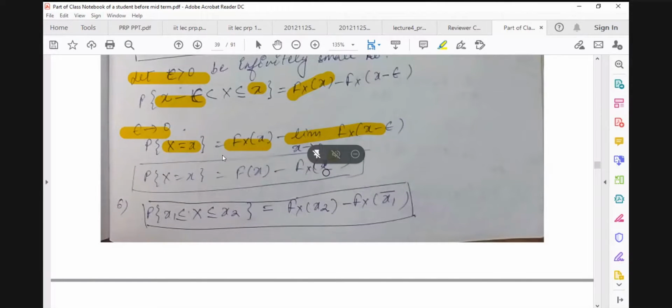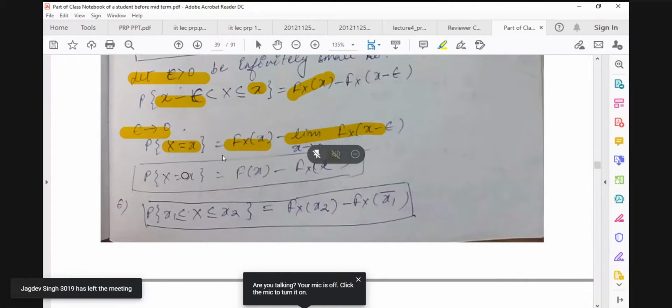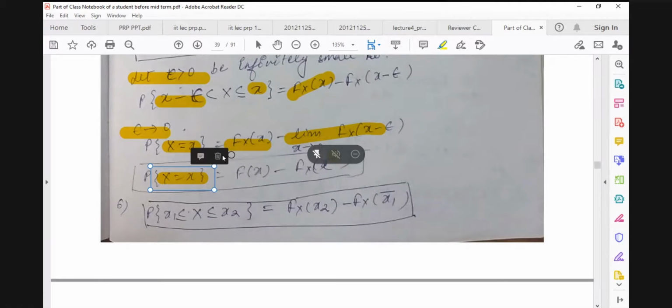If you remember from earlier cases also, I told you that when we have a continuous type of random variable, the probability at some particular point is 0. So if we take some particular value x and we have a continuous random variable, then these two are equal, and the difference is 0.